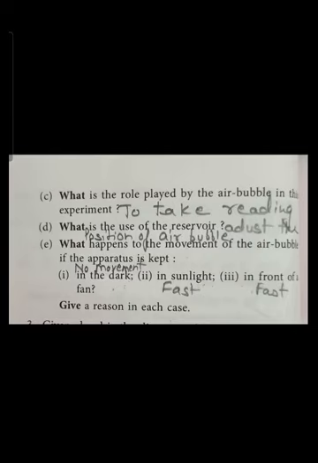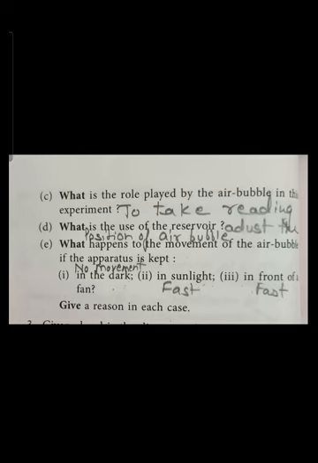In the dark, the air bubble will not move because no transpiration is occurring. In the dark, stomata are closed. In sunlight, with increase in light intensity, rate of transpiration increases. Therefore, the air bubble will move fast. In front of the fan, again with increase in wind velocity, rate of transpiration increases. So that's why it will move fast.